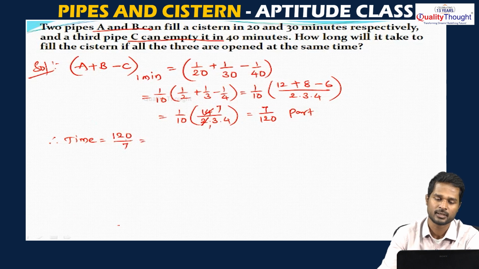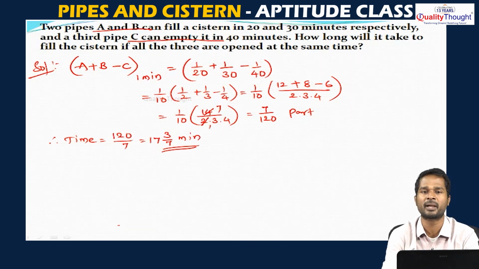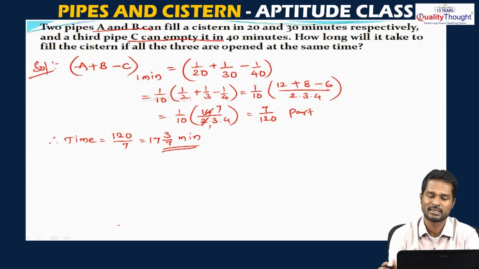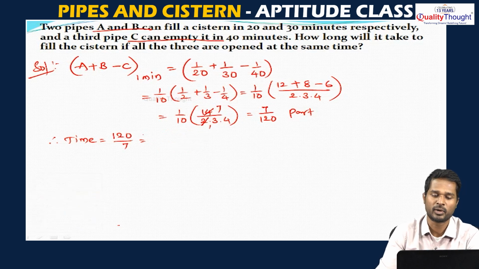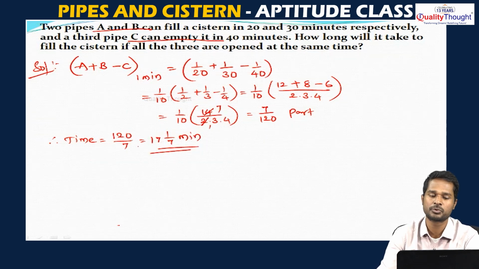If we calculate it, 7 17s are 119, so it is 17 and 1 by 7 minutes. When two pipes are filling the tank and another pipe is emptying the tank, and all three pipes are open together, the tank will be filled in 17 1 by 7 minutes. 17 7s are 119 plus 1 is 120, that is the total time taken by all three pipes to fill the tank, 17 1 by 7.